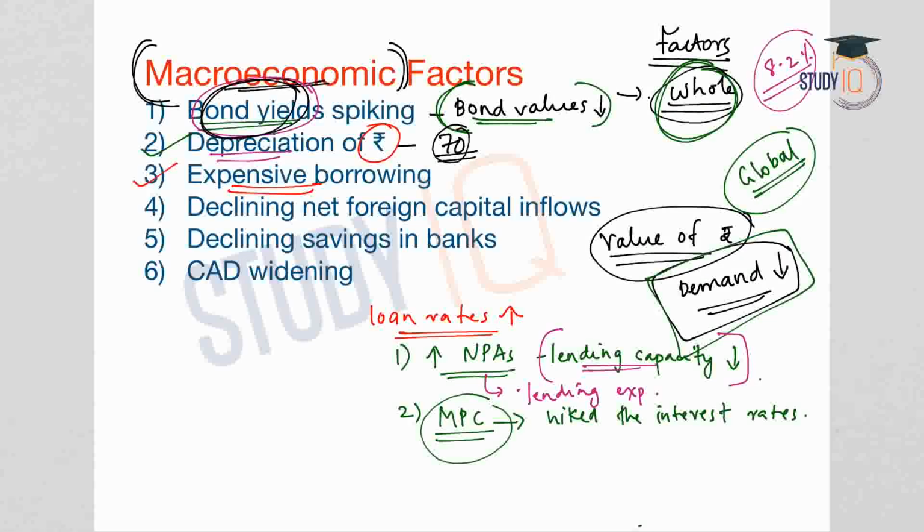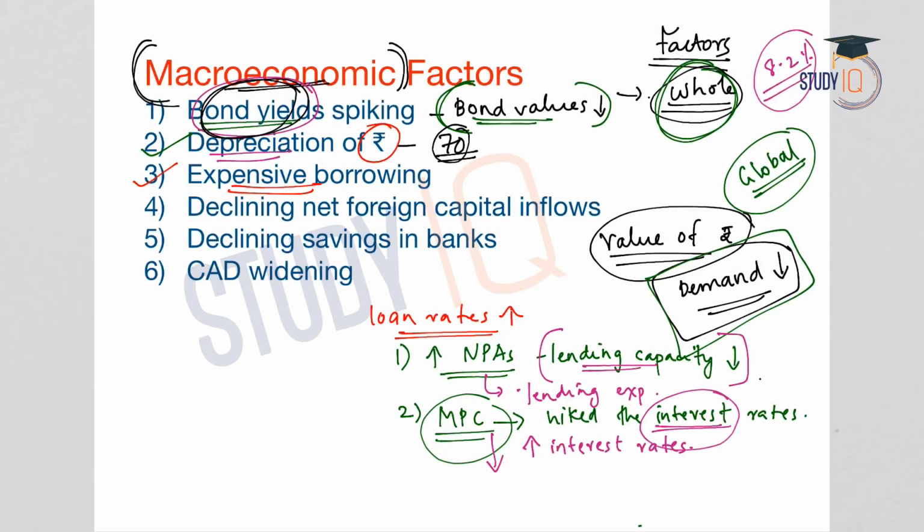So inflation in the economy increased due to demand pull factors, that is, the aggregate demand of the Indian economy increased, and therefore this has caused an increase in the prices leading to inflation. So due to these factors, the monetary policy committee in its two consecutive meetings has hiked the interest rates. When the rates are hiked by the monetary policy committee, what will the scheduled commercial banks do? They will also increase their interest rates.